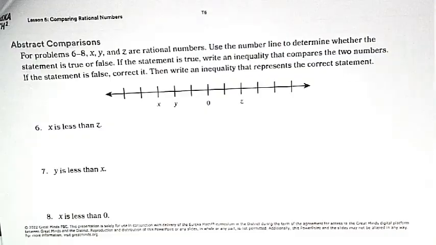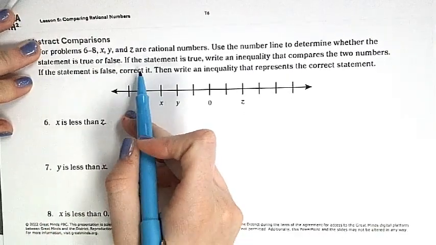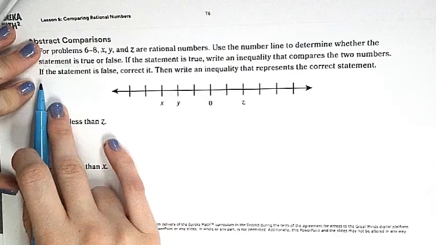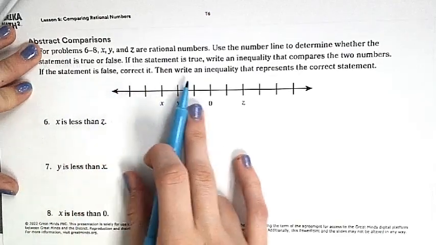Okay, so you're helping me work this out. I'm going to use my blue pen. It says for problems 6 through 8, x, y, and z are rational numbers. Use the number line to determine whether the statement is true or false. If the statement's true, write an inequality that compares the two numbers. If the statement's false, correct it and write the inequality that represents the correct statement.